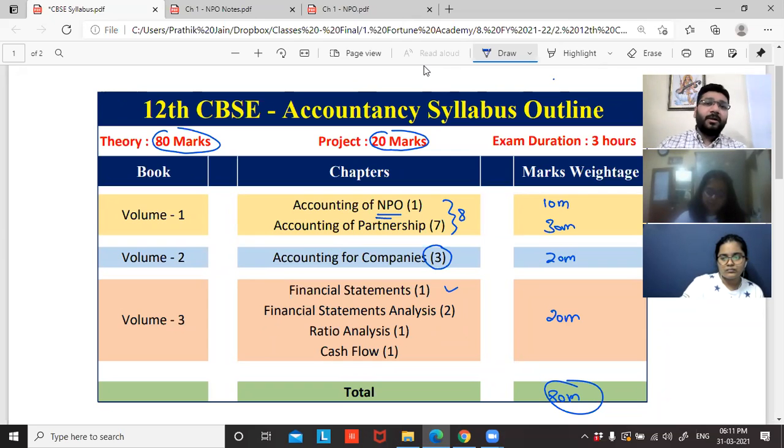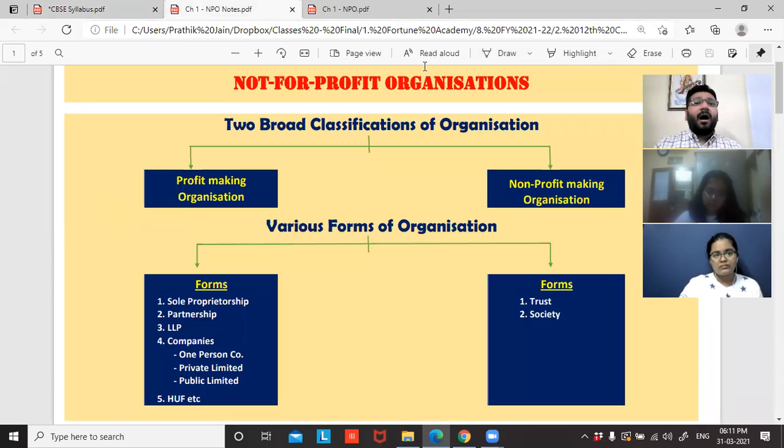Can we start? Okay, so let's head towards our first chapter of 12th standard, which is the financial statement of a not-for-profit organization. What is a financial statement? Can somebody tell me? We've studied in 11th standard that financial statements comprise the trading and P&L account and your balance sheet. These two put together are called the financial statement. But that was from the point of view of a sole proprietorship concern.